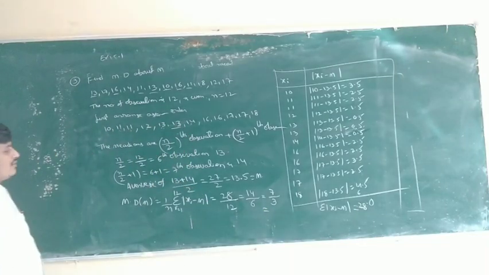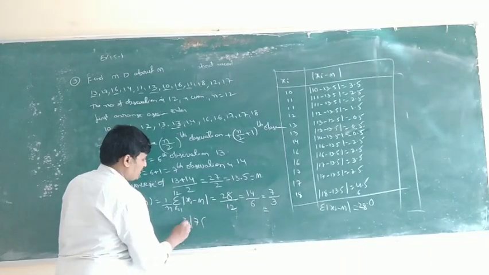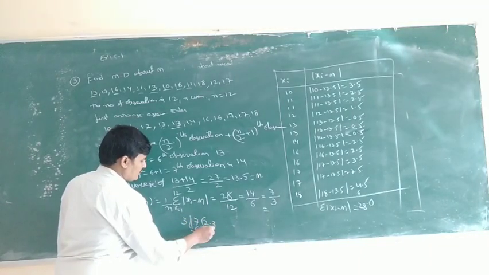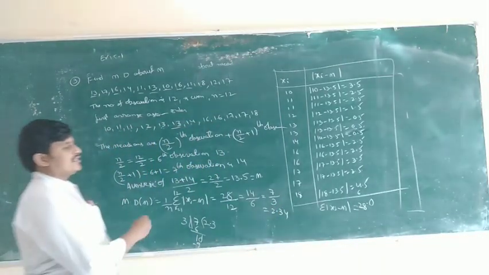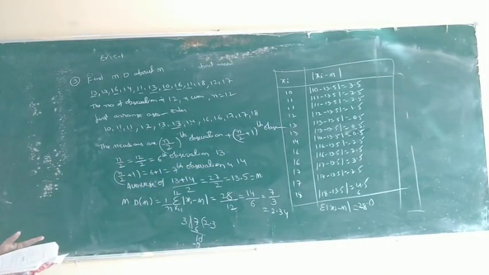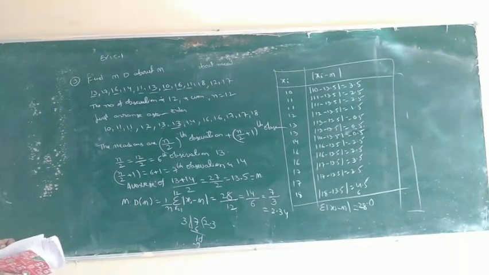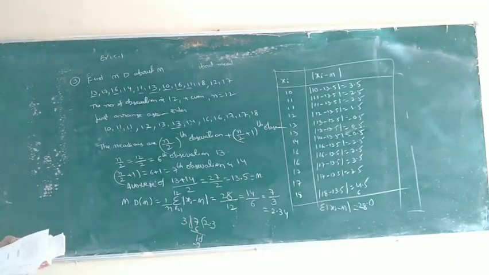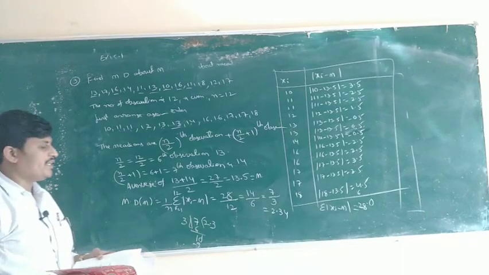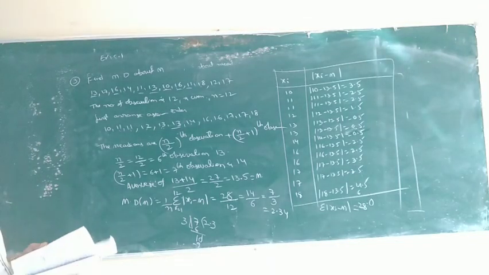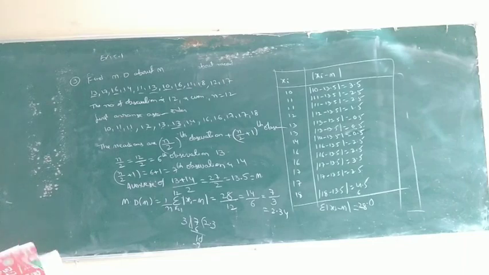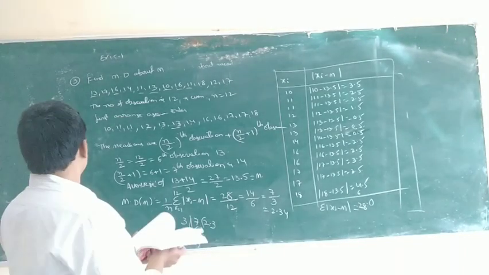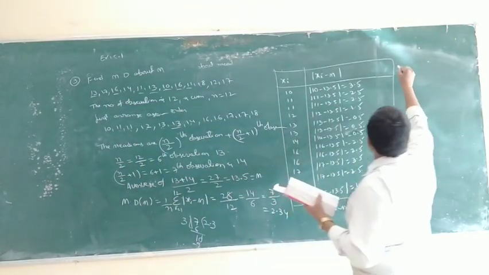7 by 3 means 3 twos are 6, remainder 1, and so on. So nearly 2.33 or 2.34 is the answer. So the third problem is completed.